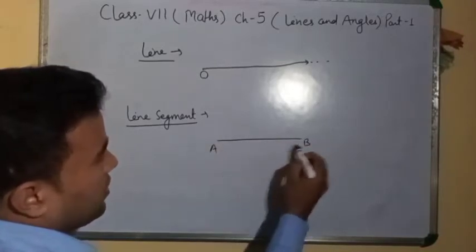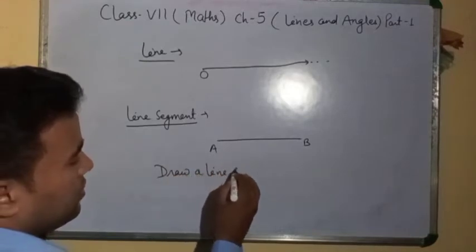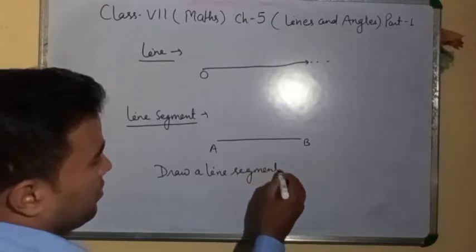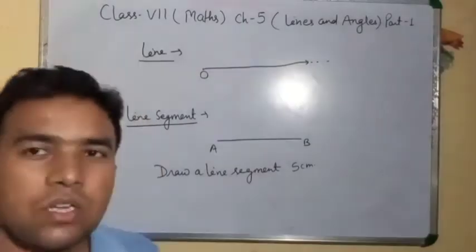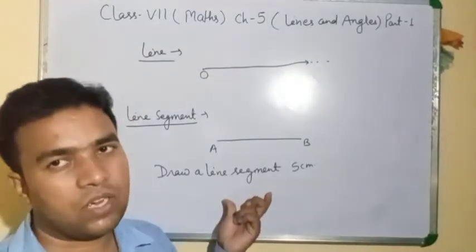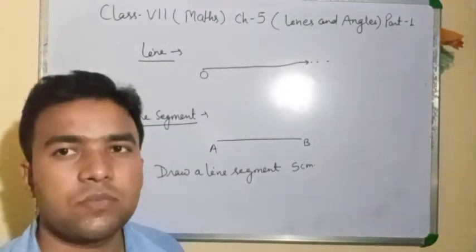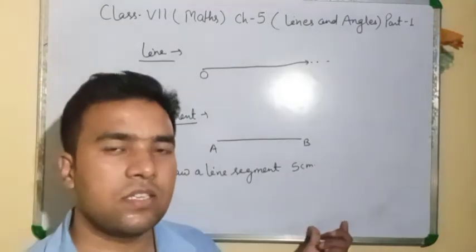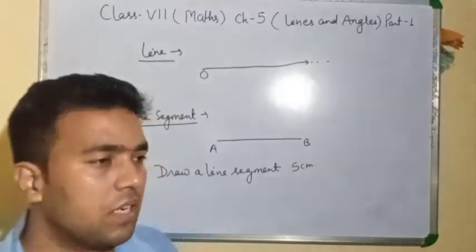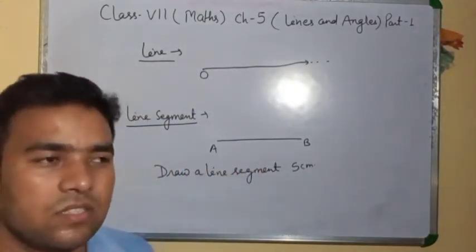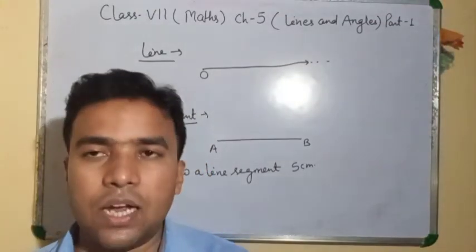Suppose that someone is asking, draw a line segment of 5 centimeter. Clear? 5 centimeter is fixed, which means you will make a line of 5 centimeter. Draw a line segment of 4 centimeter, 5 centimeter, 6 centimeter. That is fixed, meaning starting and ending. You will start from 0 to 5. Clear? But if it says draw a line, the starting point is fixed but the ending point is not fixed. Clear? And angles,